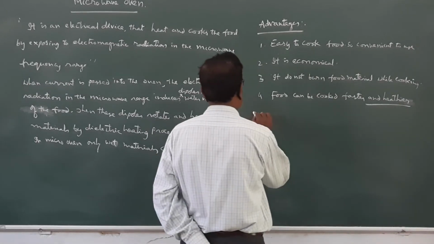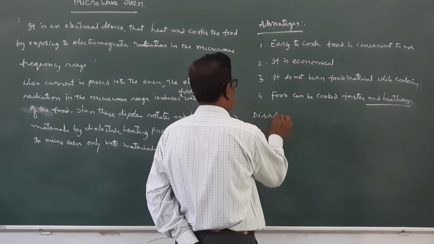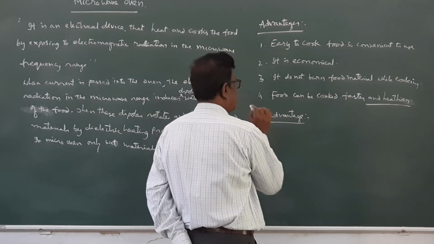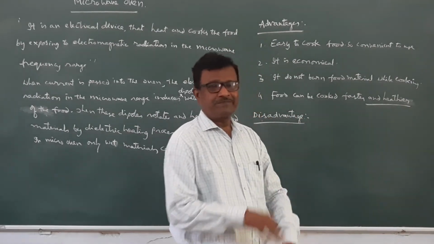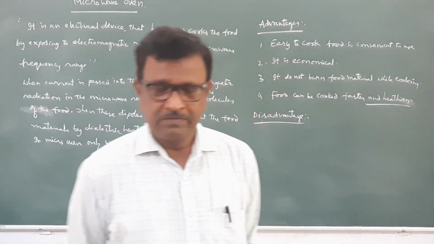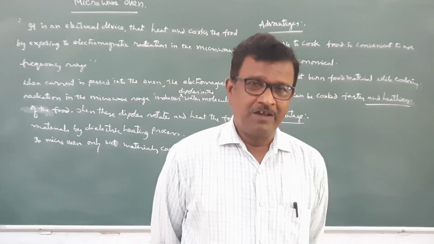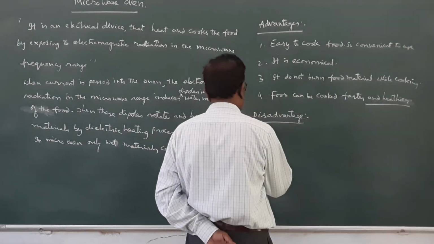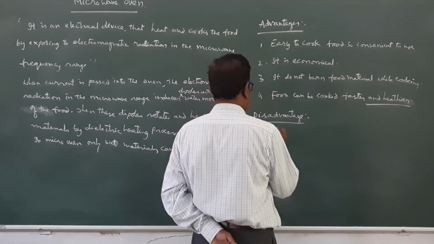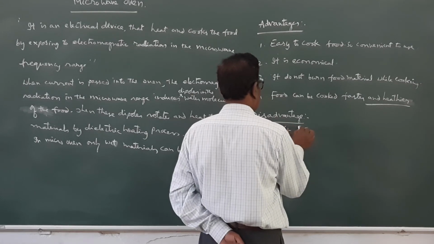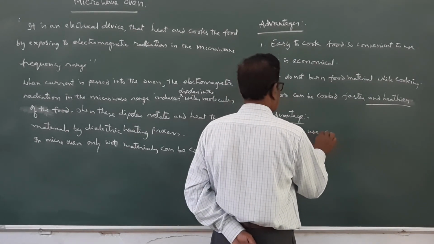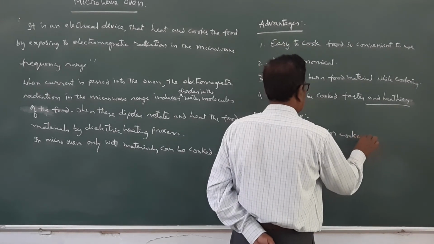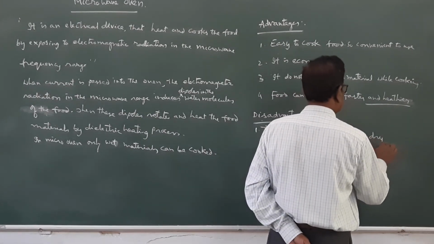The disadvantage is that if there is no wetness in the food material, you cannot use it. Therefore, this cannot be used for cooking dry materials.